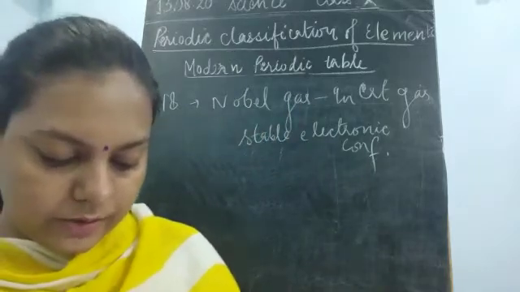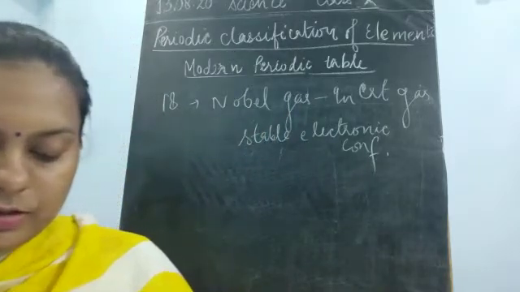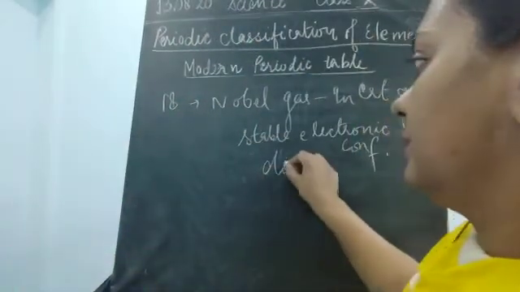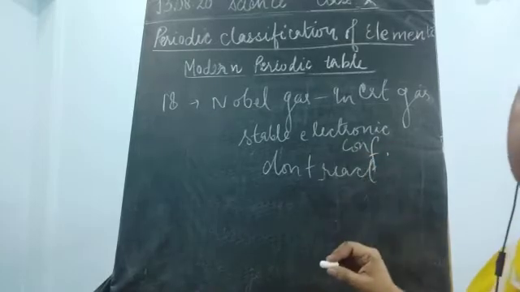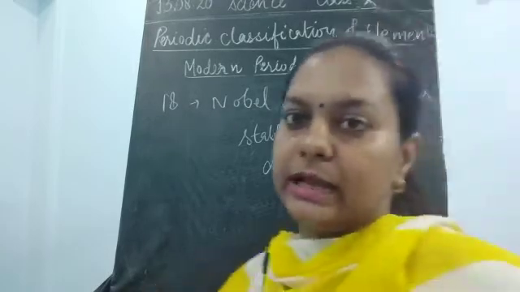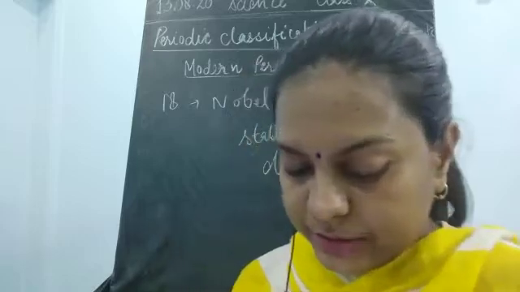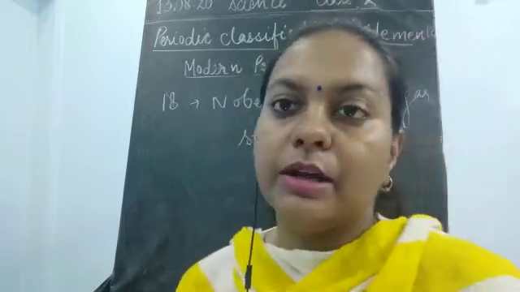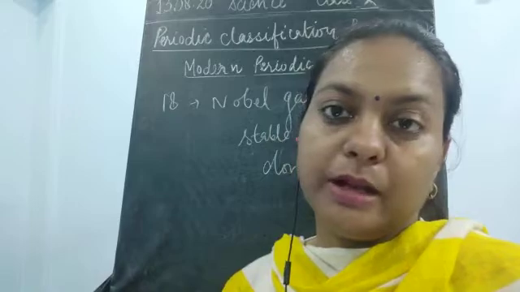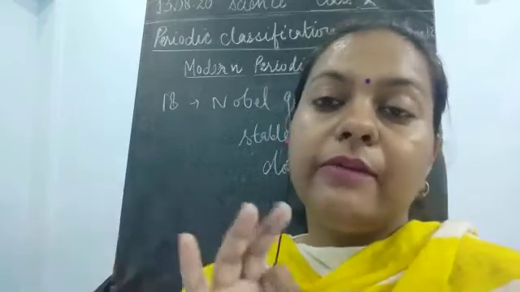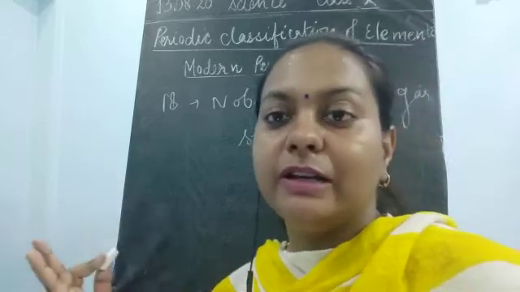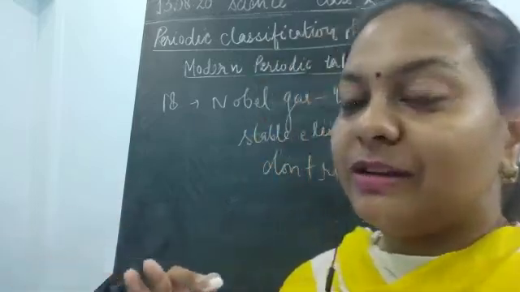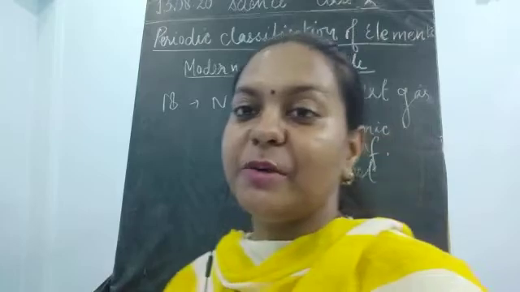Now this is due to the stable electronic configuration, and they don't react with any of the elements. That is why they are known as the inert gases. So it is very easy to understand now why the 18th group is called the inert gases, or the noble gas, because they were very non-violent type of species of this modern periodic table.